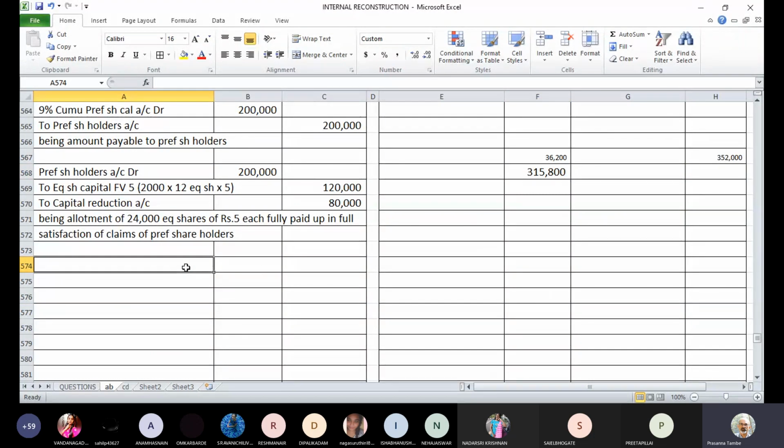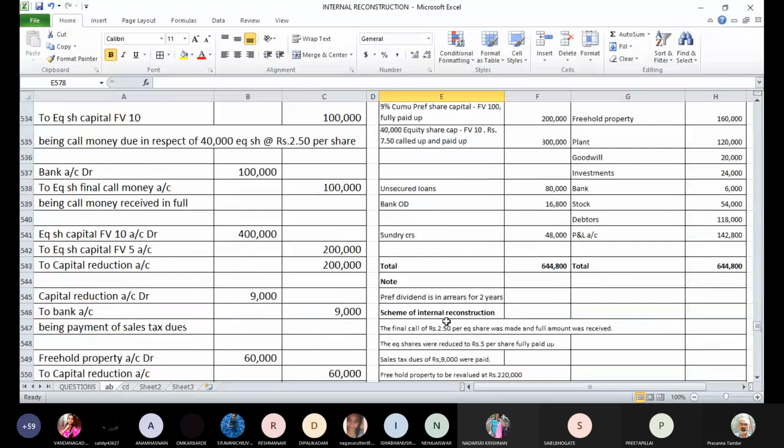So the next entry will be capital reduction account debit, profit and loss account. The debit balance is 142,800.